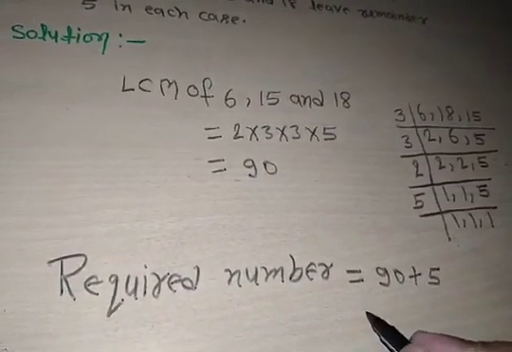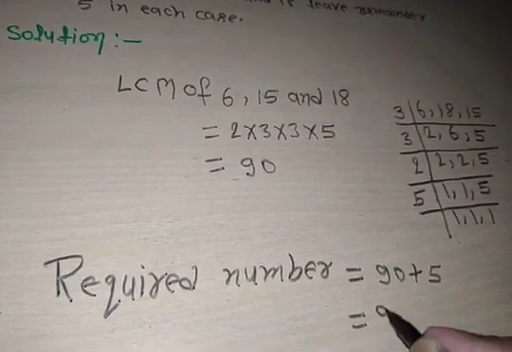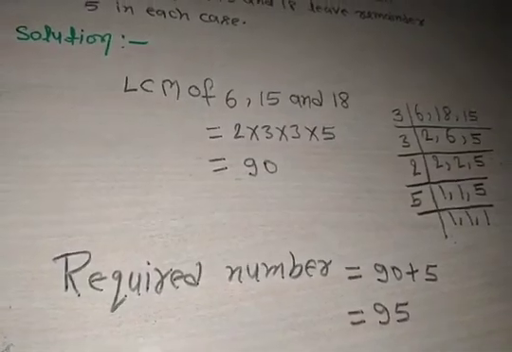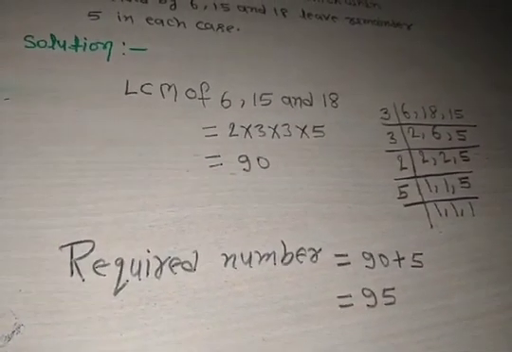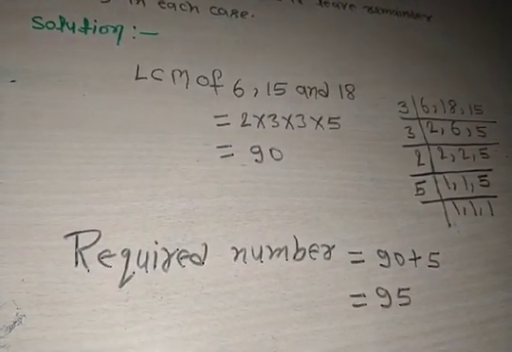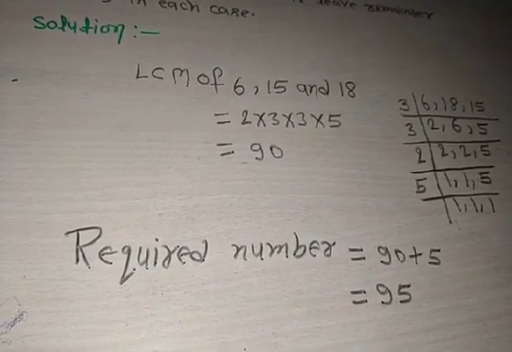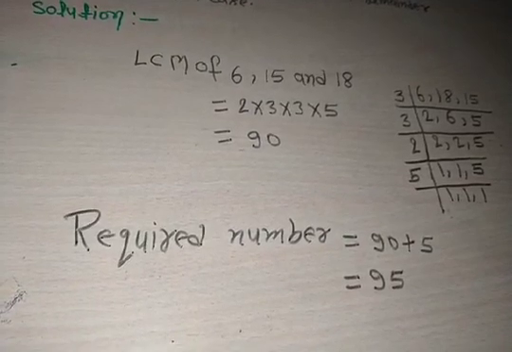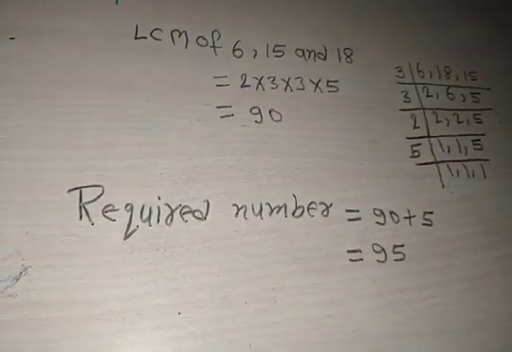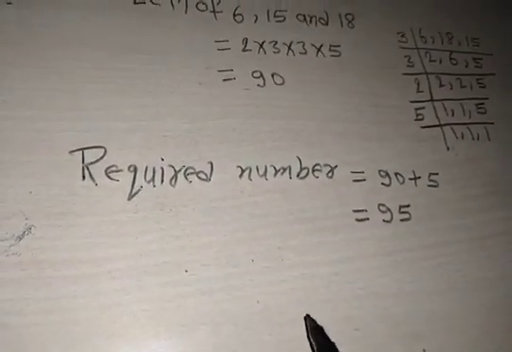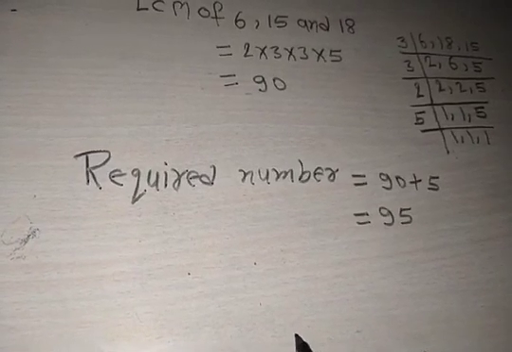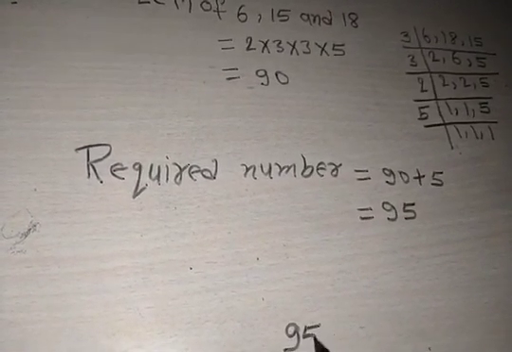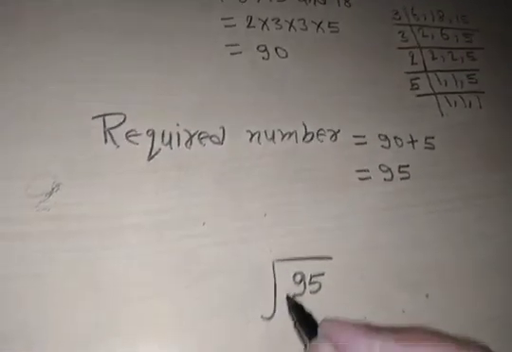Okay, so it becomes 95. Clear? If you divide by 6, 15 and 18, we obtain remainder 5 in each case. Okay, if you have any doubt, you can divide 95 by 6. Let's see 95 by 6.